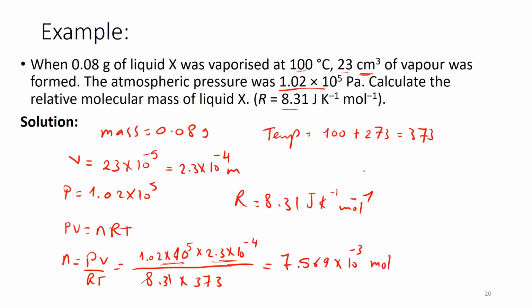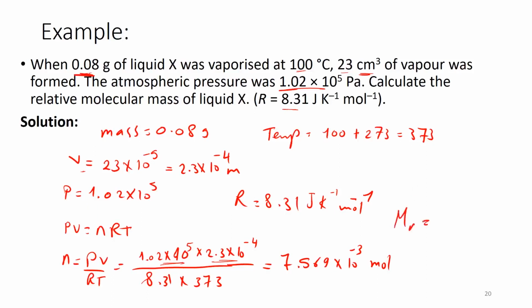Now I need the molar mass. Now I have the number of moles. This means if I have the n and the mass, I can get the molar mass.